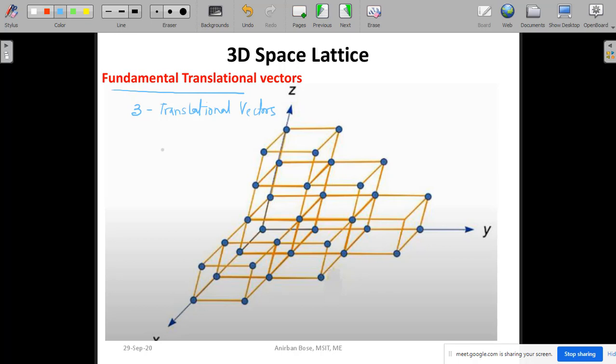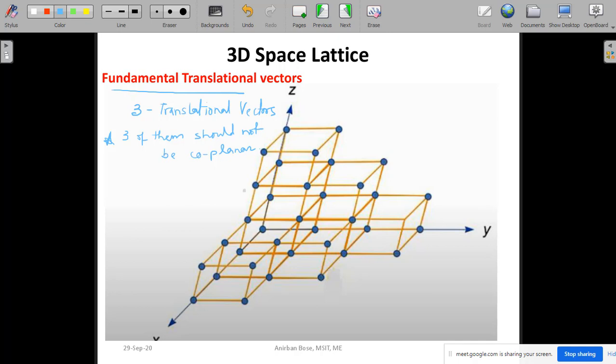The restriction here is definitely that no 2 of them should be collinear, and not only that, all 3 of them should not be coplanar. So 3 of them should not be coplanar. This is the restriction that you have to remember when you are forming fundamental translational vectors.